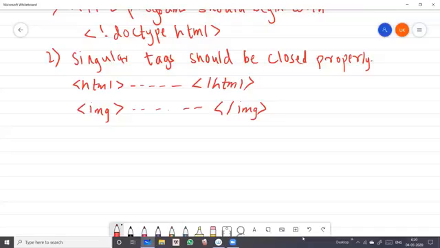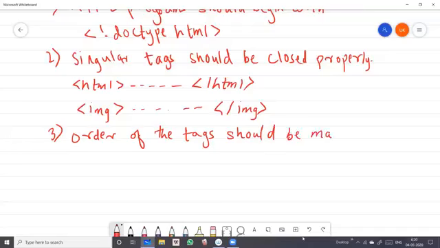Okay, then the third point we have to see here, order of tags should be maintained. Order of tags should be maintained means what, students? You all know the structure of the HTML. That means the opening tag should be closed at the end.